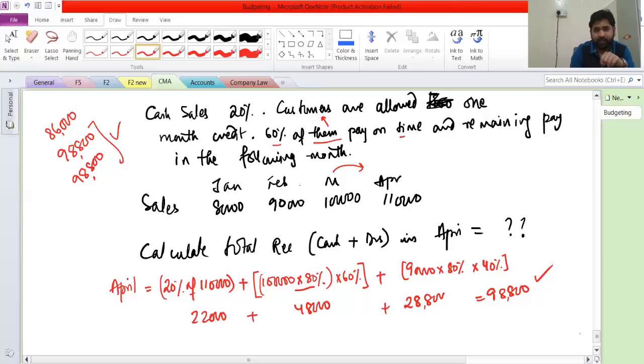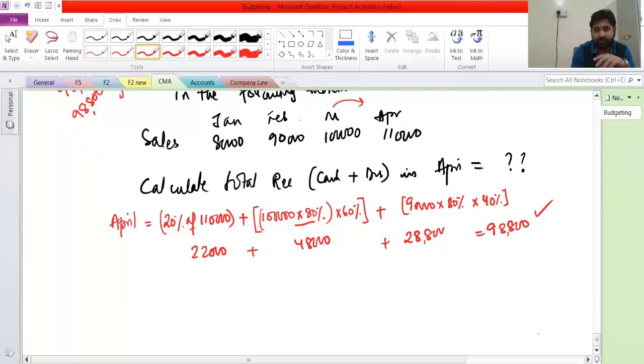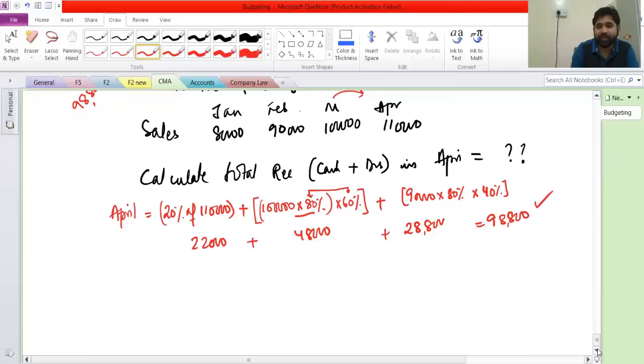This is generally not how I prefer to solve it. If you are okay with this method, I'm fine with it. I'm just trying to give you another angle to look at this. Please don't make any equation. No equations. I find this a little bit difficult. Like this 80-40. So what I do is in the beginning, I do it like this.